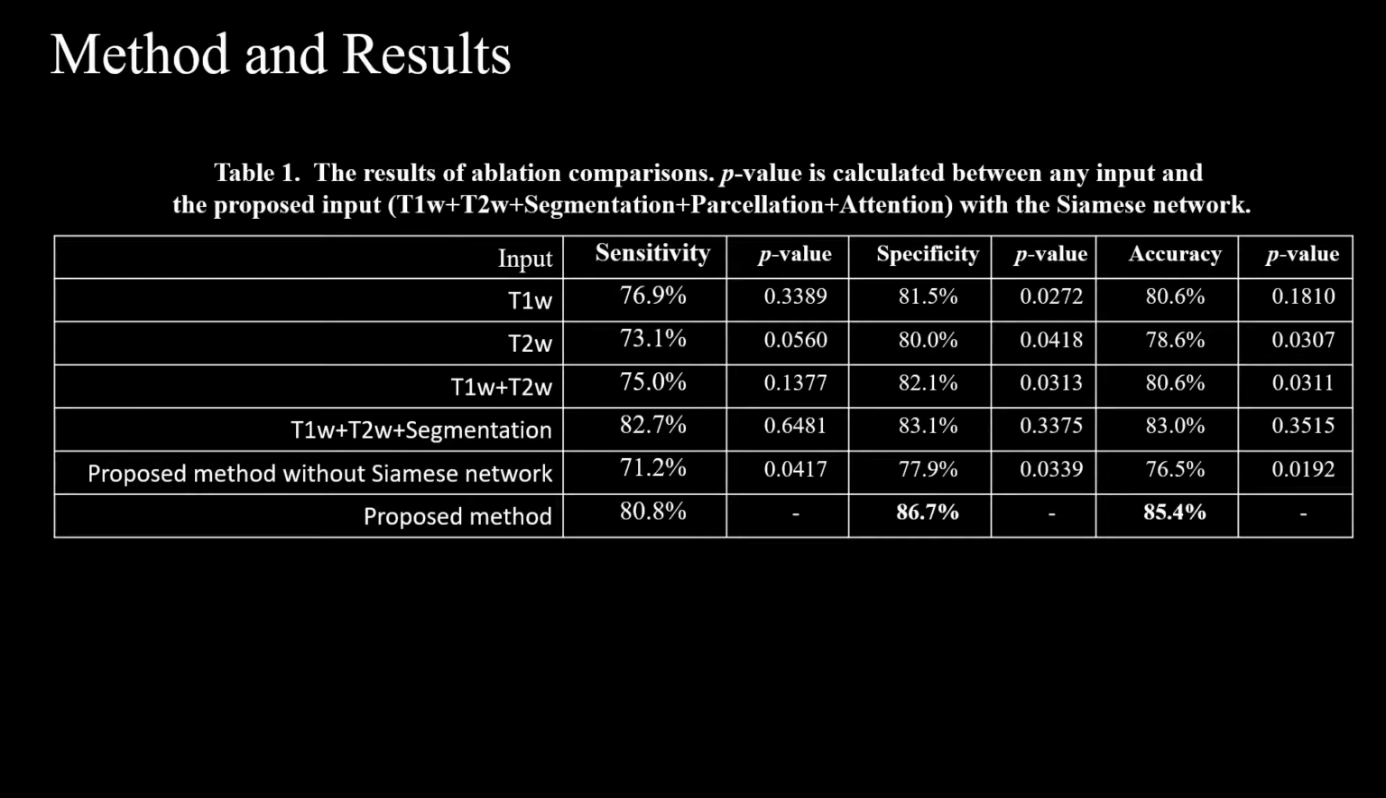Table 1 shows the results of ablation comparisons. The results show that the information from segmentation and parcellation maps could be a useful guidance for our task. According to the last two rows, the Siamese network could greatly improve the performance of the model. Besides, the p-values presented in Table 1 also show the effectiveness of the proposed method.